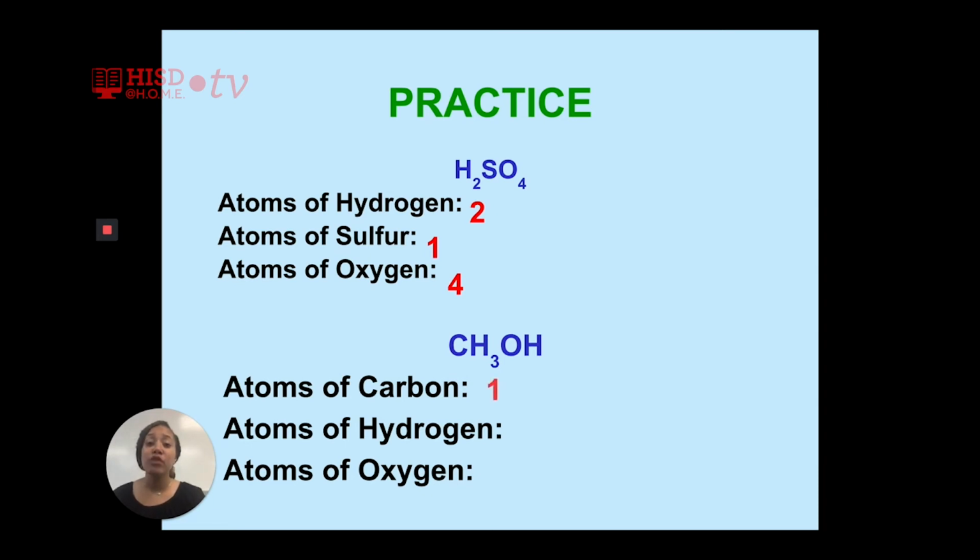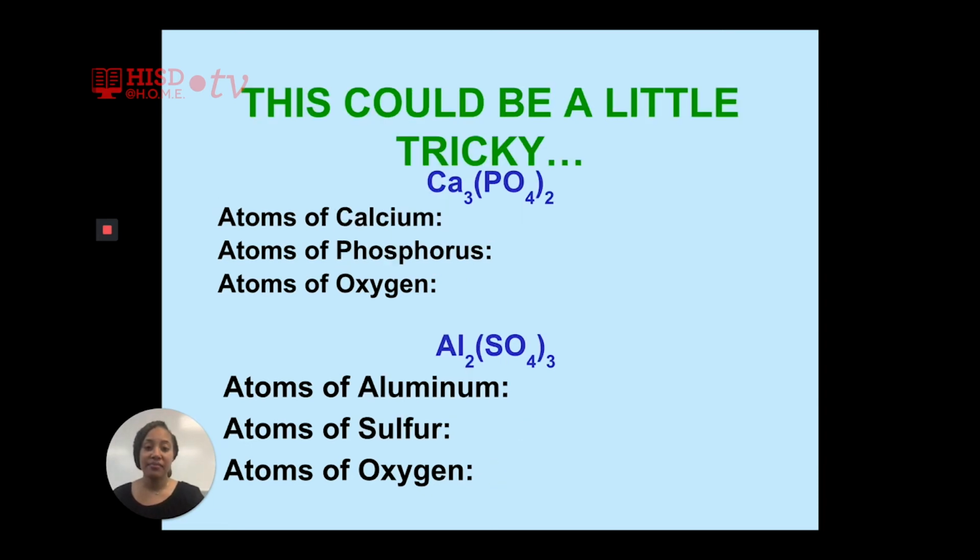Let's practice rule number 2. So rule number 2 and 3. Let's practice rule number 3 with parentheses. So we're going to do the first one together. Ca is not in the parentheses, so we don't have to do anything special. We can do exactly what we did previously. Ca has a subscript. So how many atoms of Ca are there?